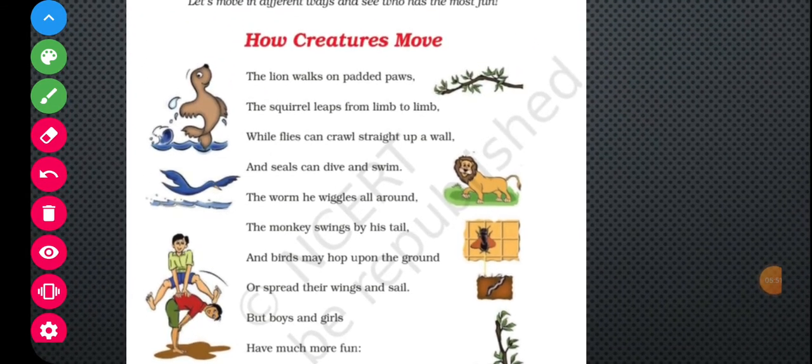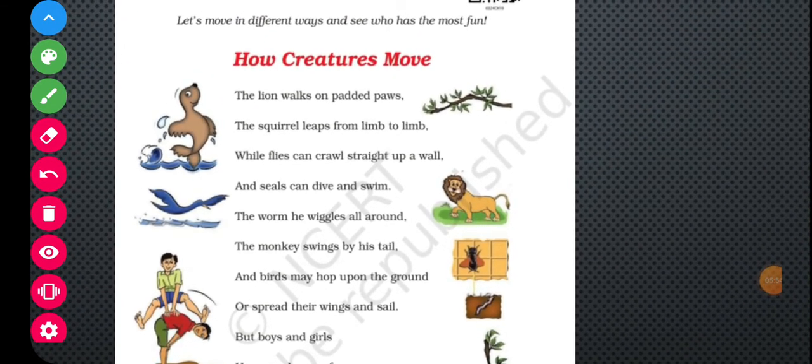Yes, children. So there are some new words for you all also, children. As I said earlier, padded paws. Paws, you know. Yes, children. Paws means the feet of animals. And padded means to fill something with soft material, to make it soft. So the lion has padded paws. And limb, children. Limb means an arm or a leg, a part of the organs of our body.